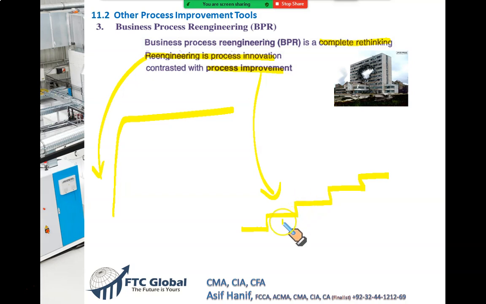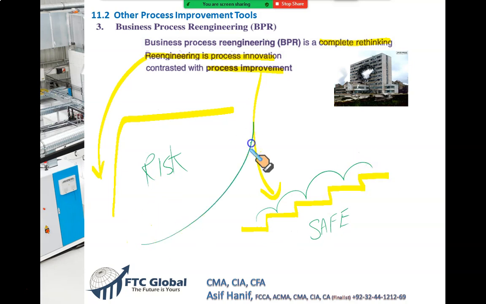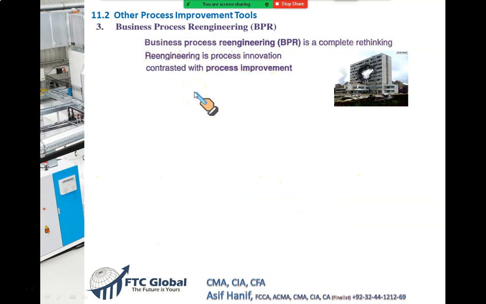But in process improvement, these are called incremental improvements. You take small steps. So yes, if you ask me which is safer, I would say this is safe. There's less risk, but this is highly risky. You're taking a big risk by destroying the existing systems. So they may fail and you lose everything. But this step is small, a step-by-step approach. But under some circumstances, when the business is in a very critical condition, maybe BPR is the only option so that we can get out of the trouble and do things in a different way.